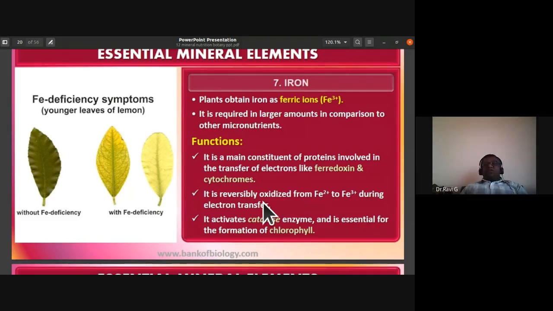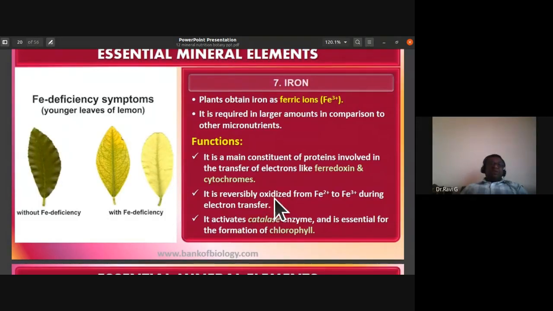The function of the ferric ion is that it is the main constituent of proteins involved in the transfer of electrons, like ferredoxin and cytochromes. It is reversibly oxidized from ferrous to ferric during electron transfer.